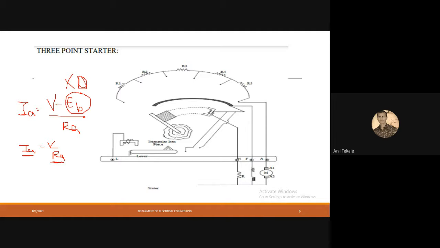But the armature resistance is fixed during manufacturing. Whenever we manufacture the DC motors, we put resistance into it, so we cannot change that. But we can add external resistance into it, Rex. If we increase the resistance, what will happen to the current? That will decrease, right? Yes, sir.